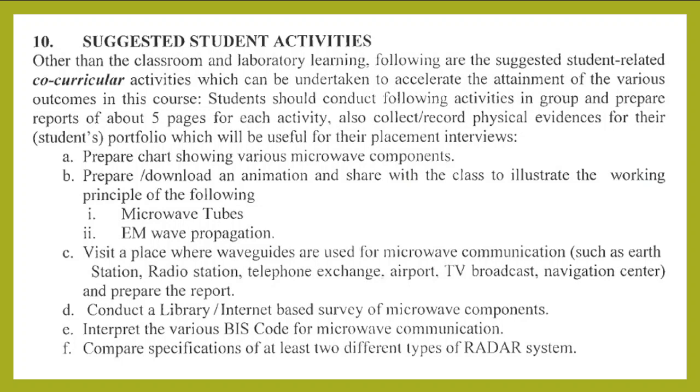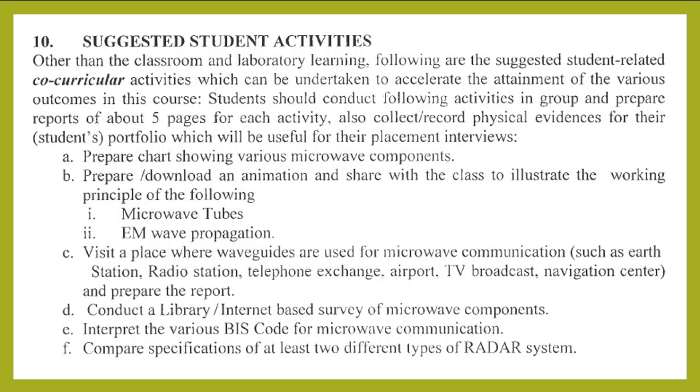These activities are preparing a chart showing various microwave components, and preparing or downloading an animation and sharing it with the class to illustrate the working principle of microwave tubes or electromagnetic wave propagation.